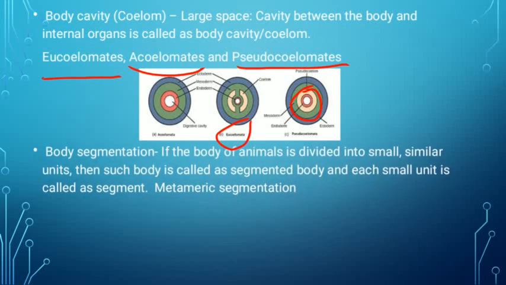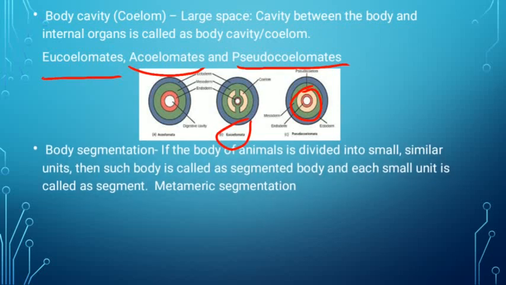Now next is body segmentation. What is meant by body segmentation? If the body of animals is divided into small similar units, means similar parts, then such a body is called a segmented body.